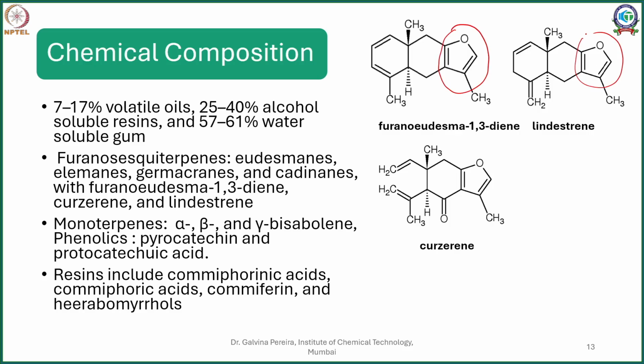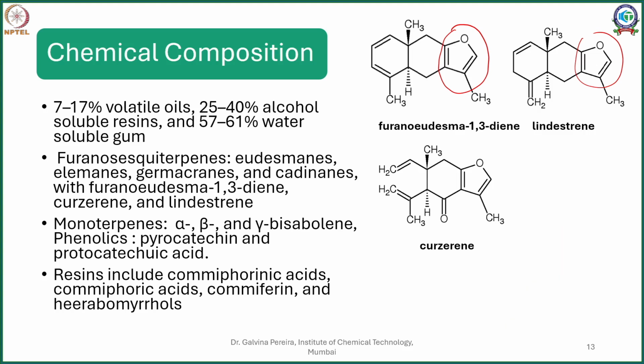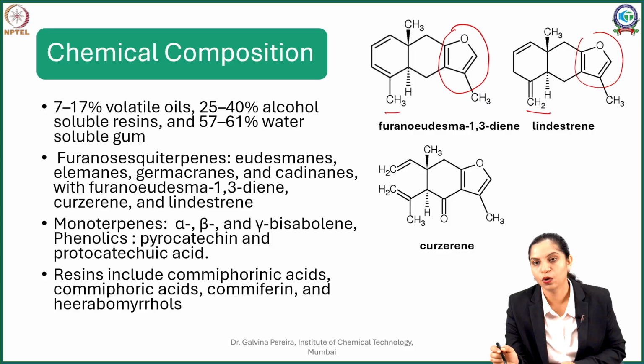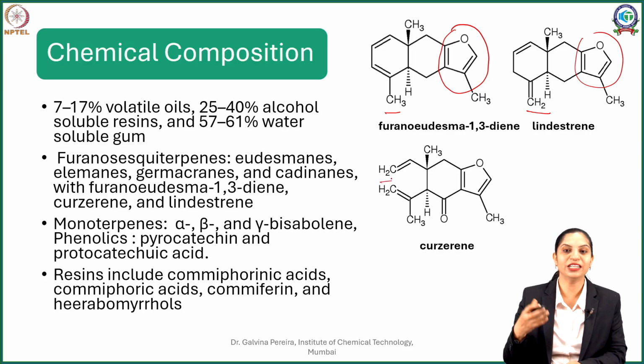So the main furans which are associated with myrrh include your furanoeudesma-1,3-diene, then you have your lindestrene, and you have your curzerene. Now if you see carefully, they are very much analogues of each other. The only difference between furanoeudesma-diene is this. So you will see that in lindestrene, what has happened is the aromatization is changed and you get a double bond out here. Whereas in curzerene you will see that the bond has been broken from here. So it's essentially the same compound but has rearranged to form different derivatives.